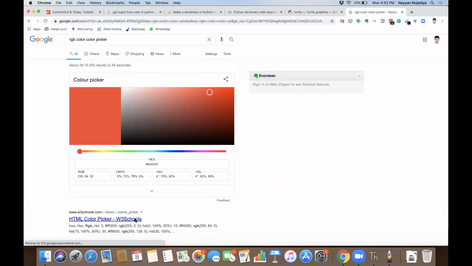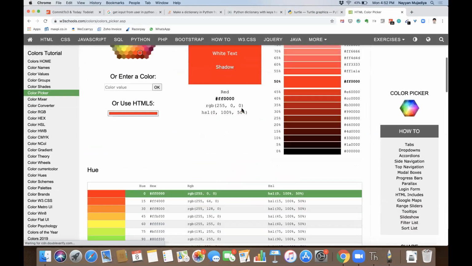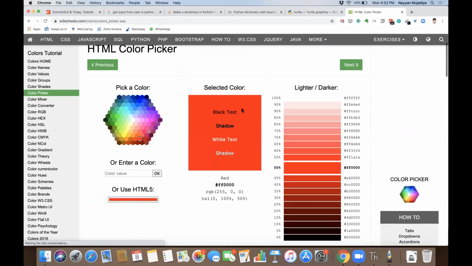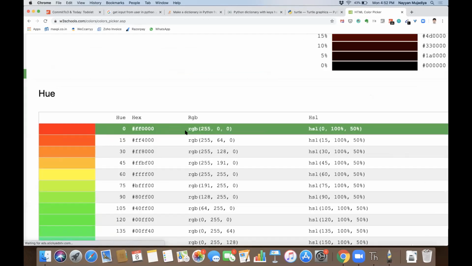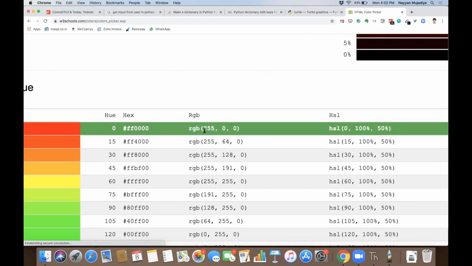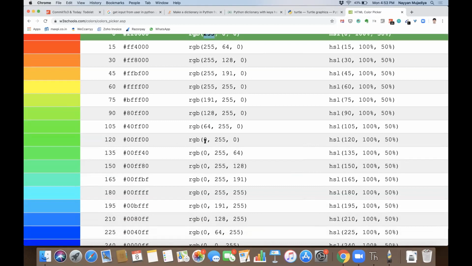If you see on the screen, there is a color picker where you can see the different values. We don't need to understand what a hex value is. In this middle column, red, green, blue, when I say 255 for red, it is red and the remaining two are 0. If you see another number where G, the middle one, is 255 and the remaining two are 0, that is my green.